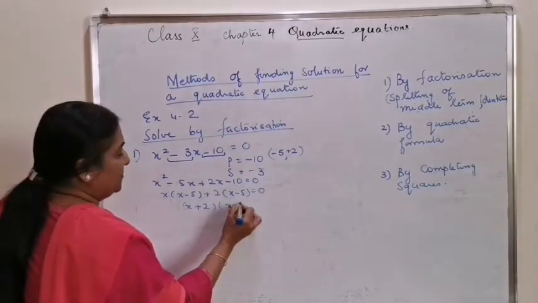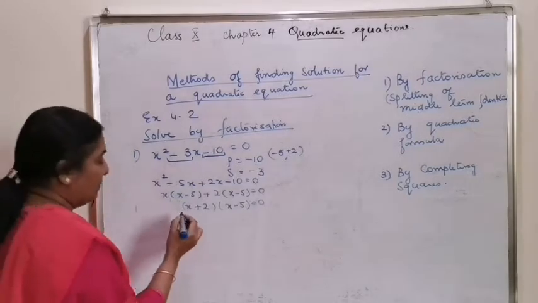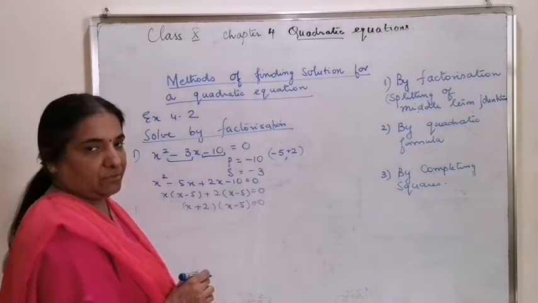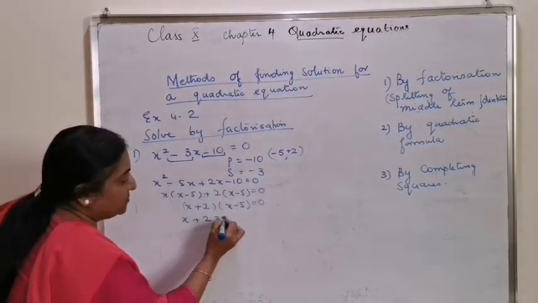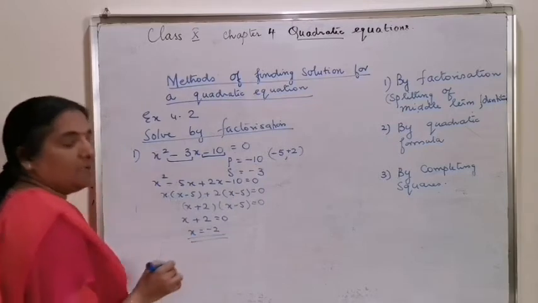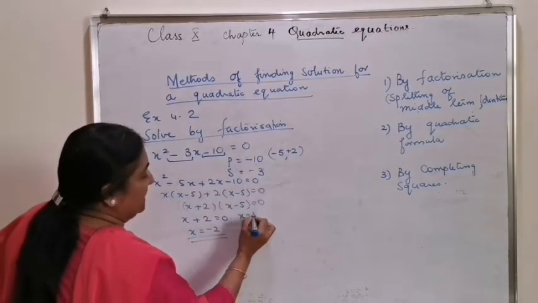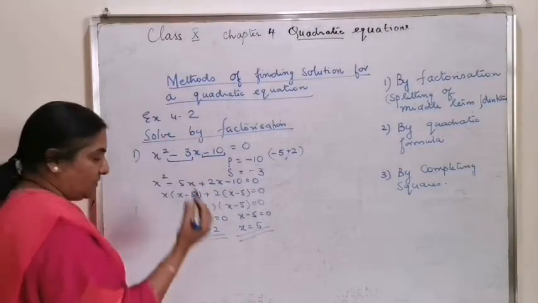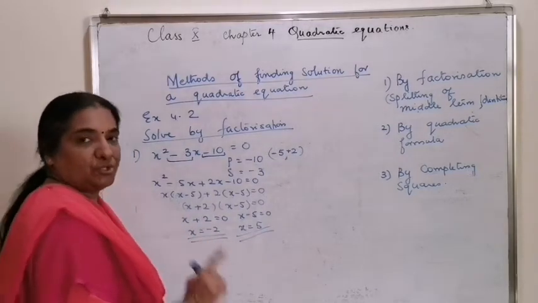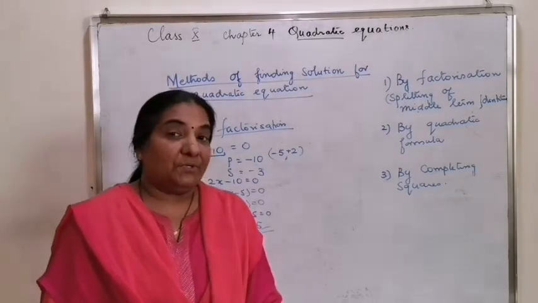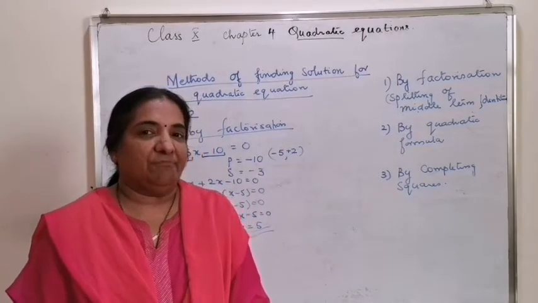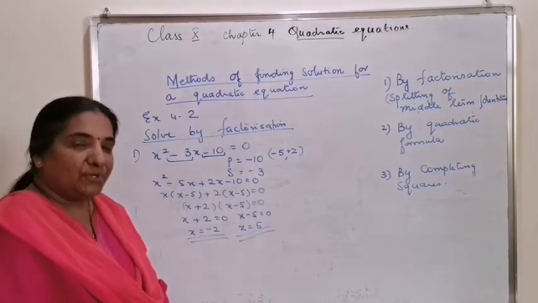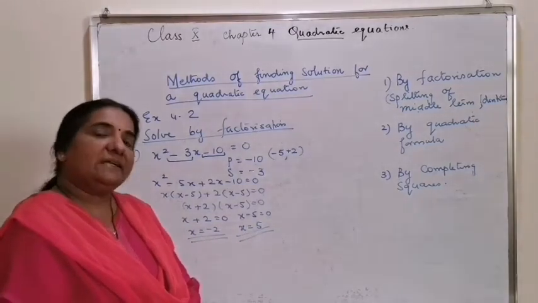X plus 2 into x minus 5 is equal to 0, or product of two numbers equal to 0 means either of them can be 0. That is, either x plus 2 is equal to 0 means x is equal to minus 2, and x minus 5 is equal to 0 means x is equal to 5. So, this equation has two distinct roots. If you remember, I told you, if the discriminant is a positive number, the equation will have two different values as solution. You can double check the value of the discriminant.